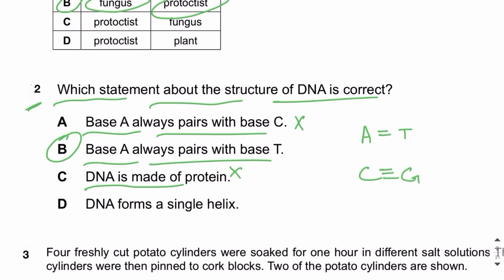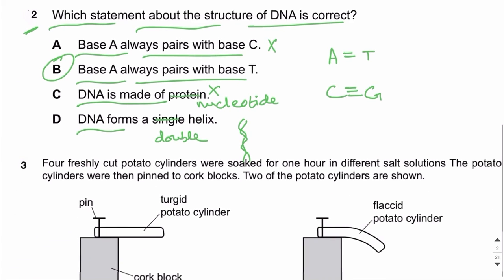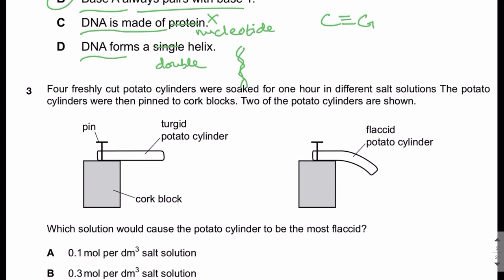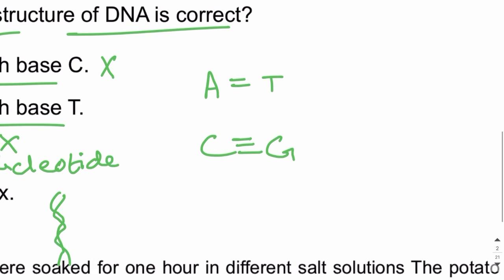DNA is made up of protein. No, DNA is made up of nucleotides and not proteins. You need to remember that. Proteins are made up of amino acids. DNA forms a single helix. No, DNA forms a double helix. You should know that DNA is double stranded. So the other options are wrong and B is correct. You can remember the base pairing by using the mnemonic AT and GC for gold chain.